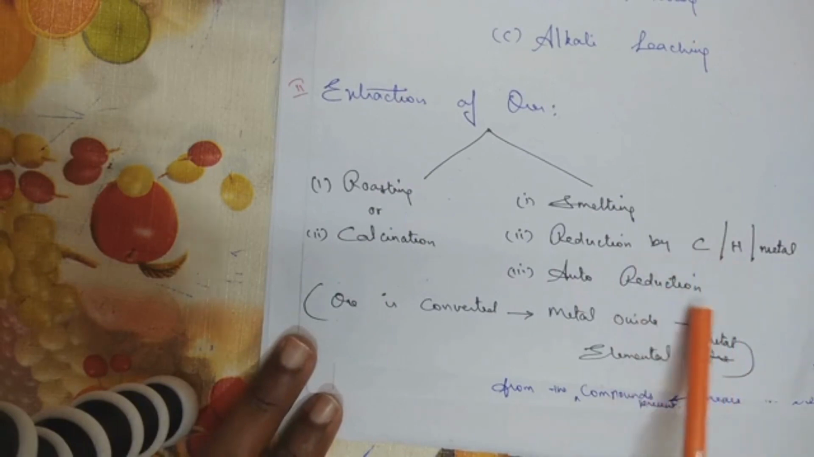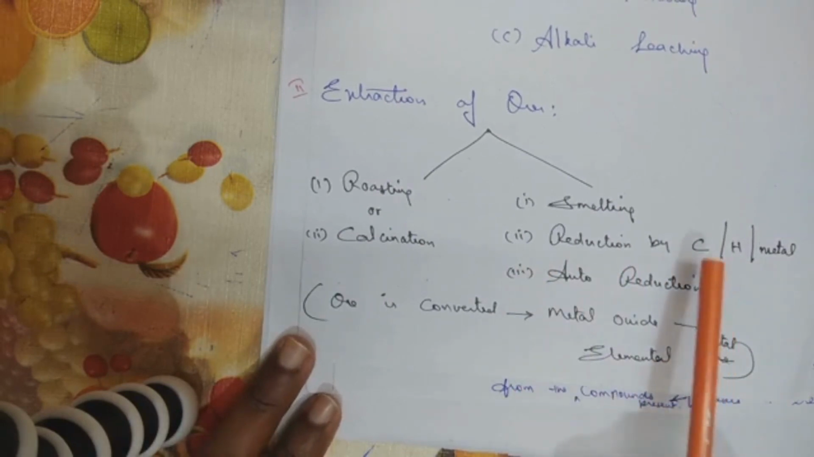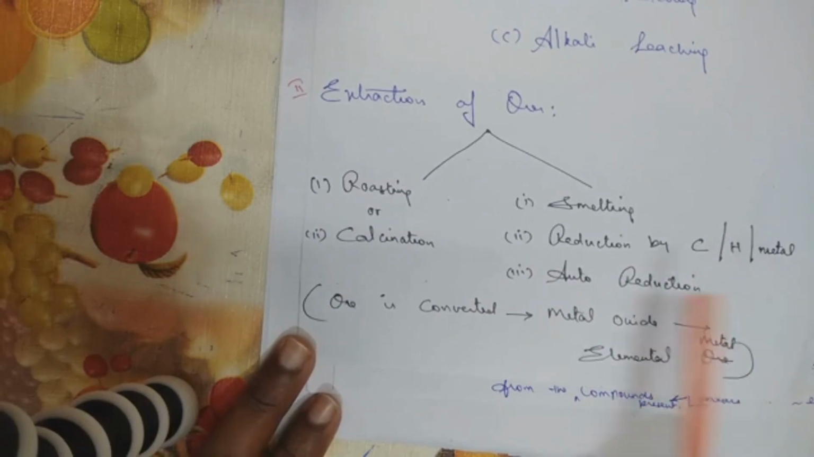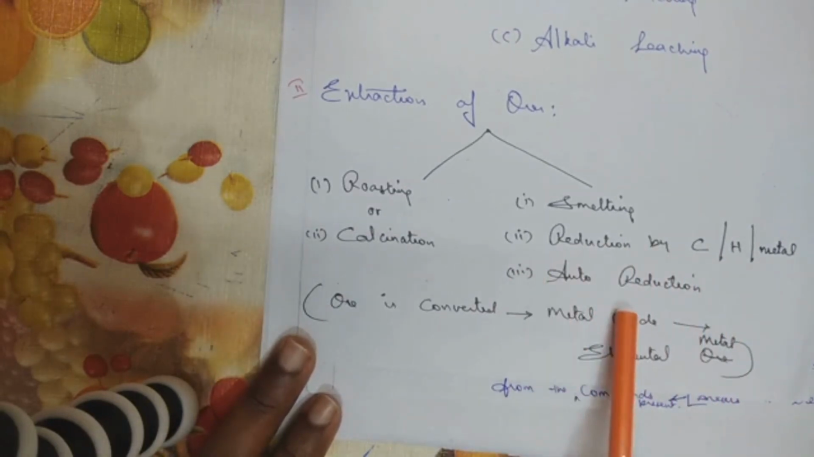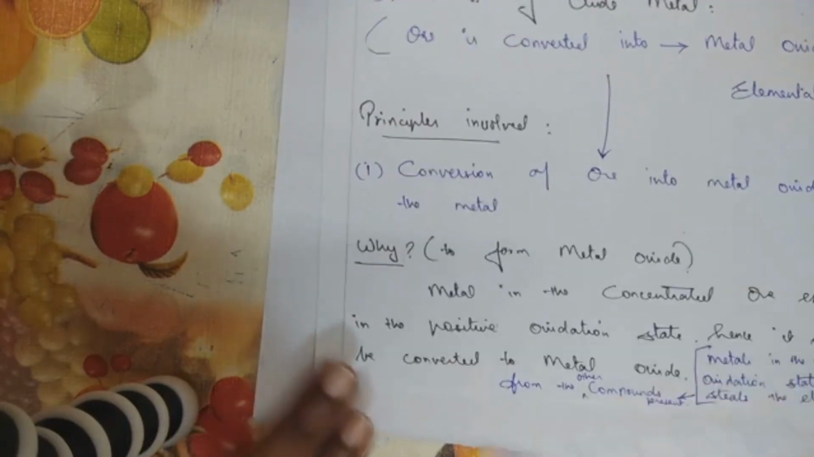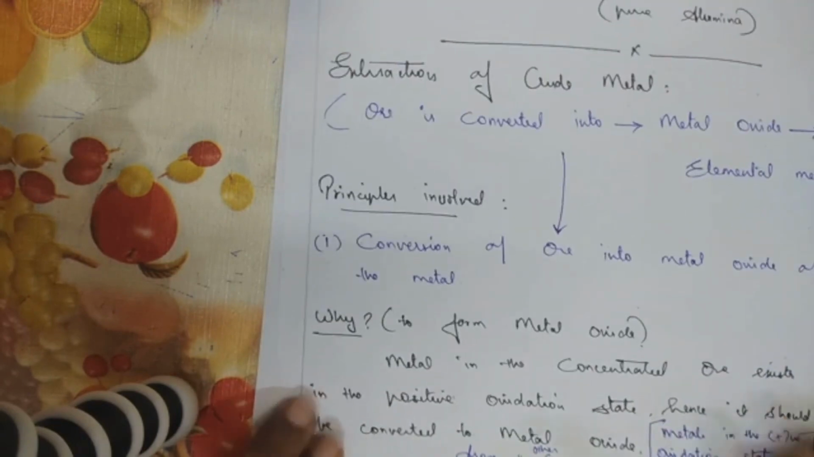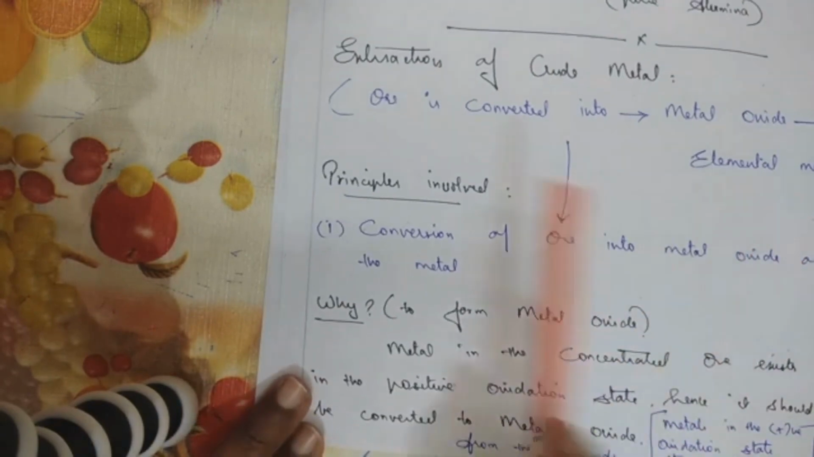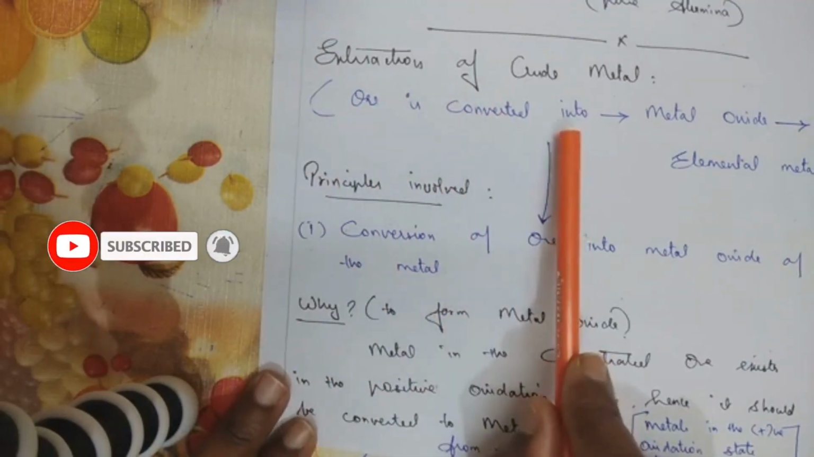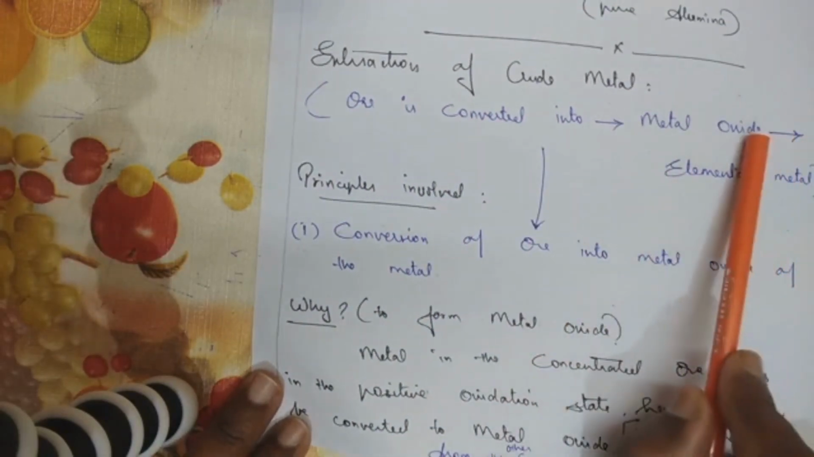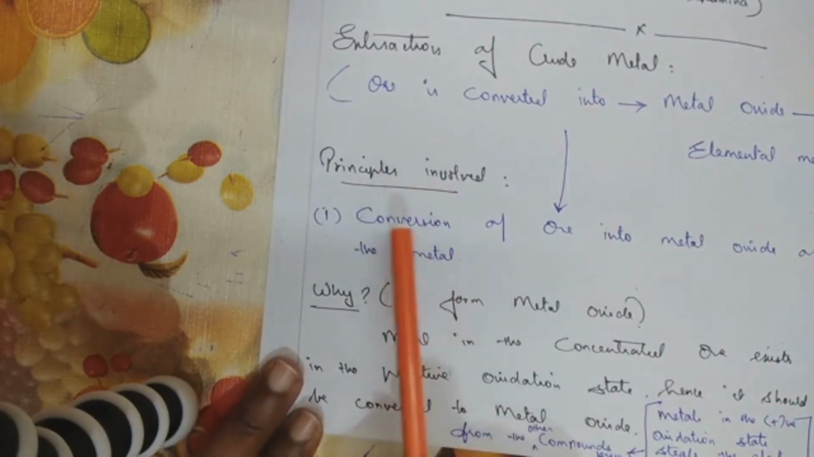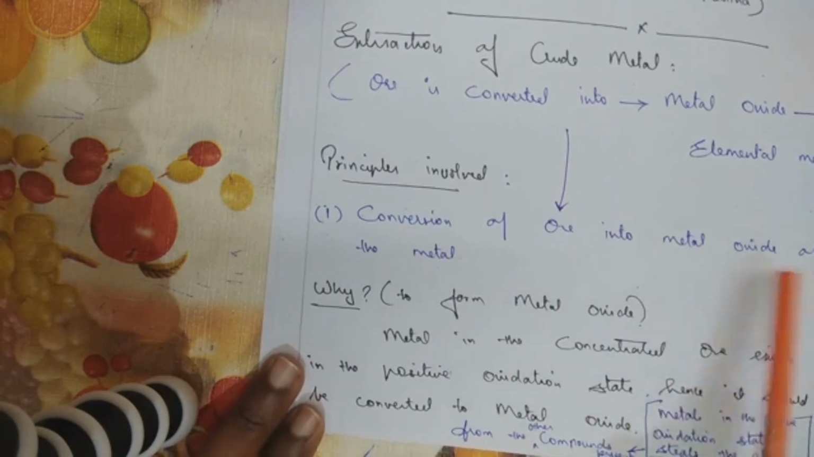Now there are different types of reducing agents that can be used. Carbon can be used, hydrogen can be used, metals can be used, or auto reduction is also possible. We will see all about this in detail one by one. Now, extraction of crude metal, the same principle what I told earlier, I have written it here once again. Concentrated ore is converted into metal oxide and metal oxide is converted into elemental metal. Now, the same principle: conversion of ore into metal oxide of the metal.